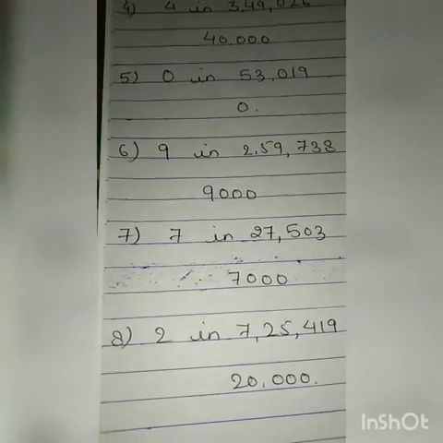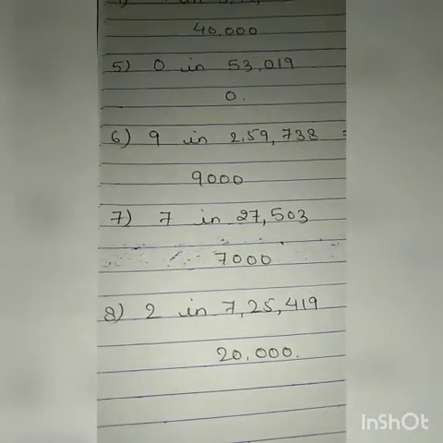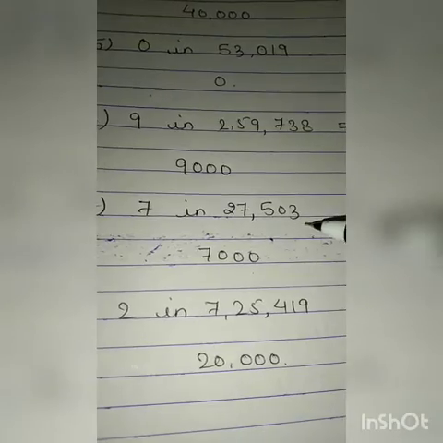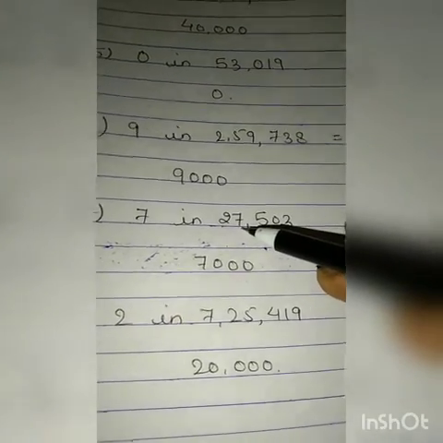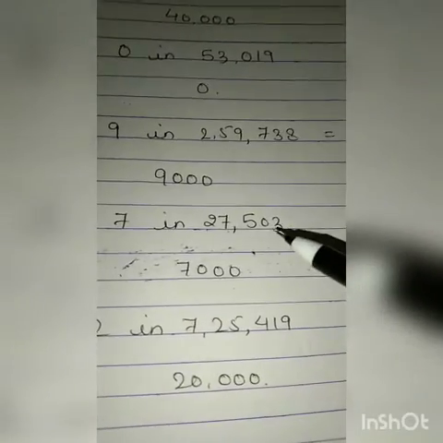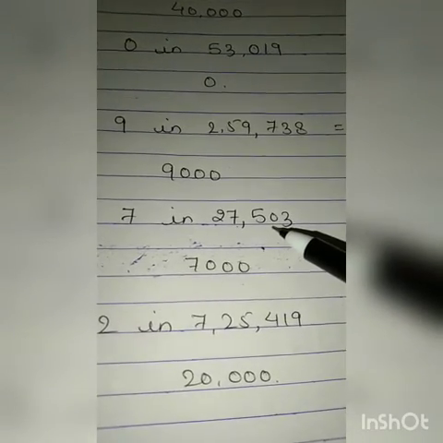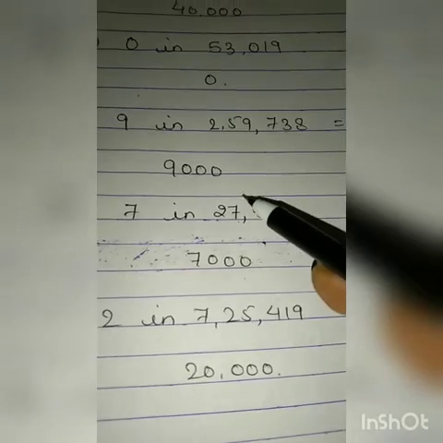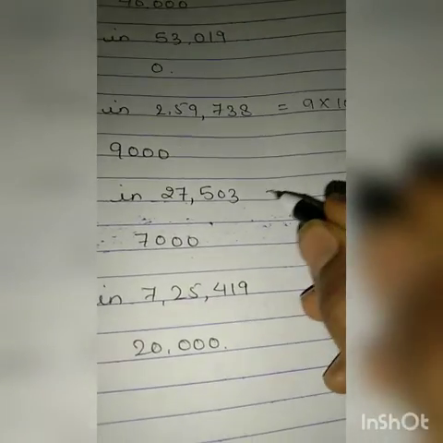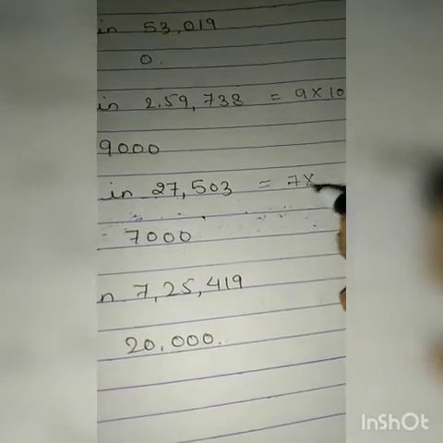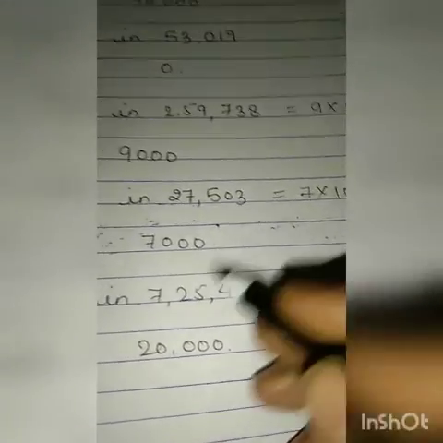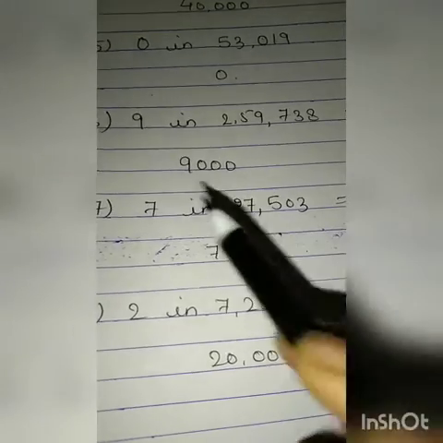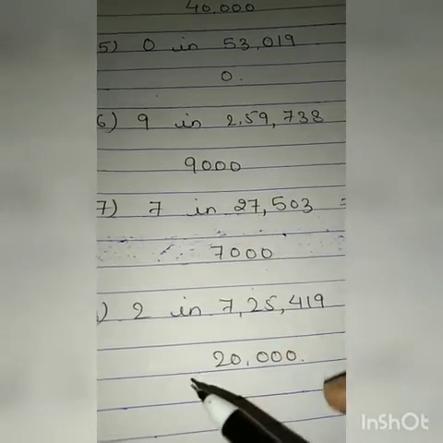Question number 7. In question number 7, 7 in 27,503. You have to tell the place value of 7 here. You can see 3 is at ones, 0 is at tens, 5 is at hundreds and 7 is at thousand. So 7 will be multiplied by 1000. It will come 7,000. Clear? So 7,000 is the place value of 7.